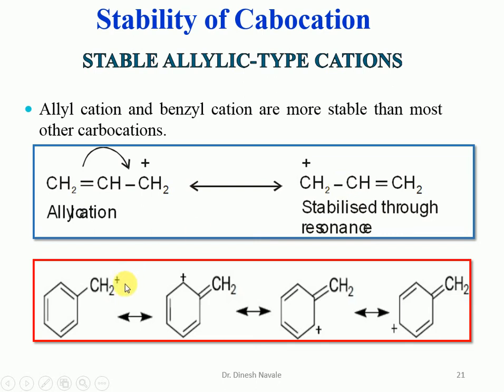So we can say that more resonating structures are possible in the benzyl cation than the allyl cation. That's why the benzyl carbocation will be more stable than the allyl carbocation.